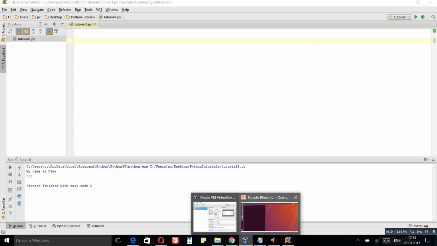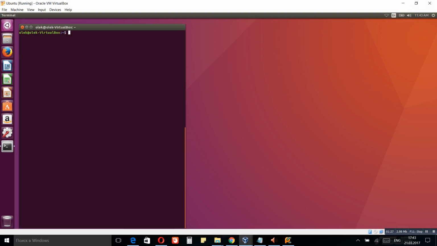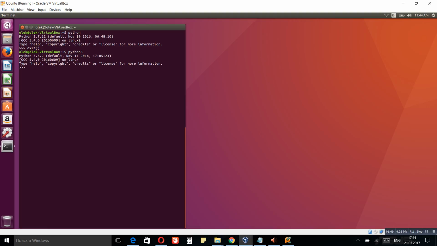So basically I have Linux running under VirtualBox, and if you just launch the terminal and type Python, you will see that it's already installed. And I believe both Python 2.7 and Python 3.5 are installed here. So if we run Python 3, we get Python 3.5. That's very convenient, and I prefer using Linux, but basically most of the people use Windows. That's why we will just use Windows for these tutorials.